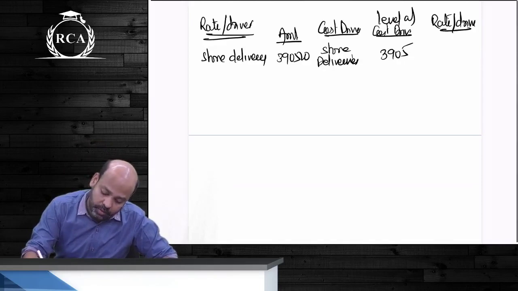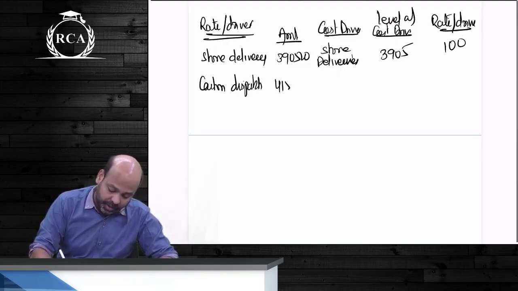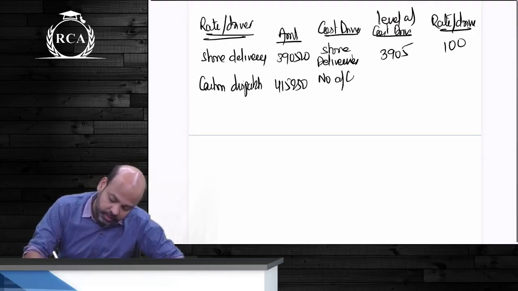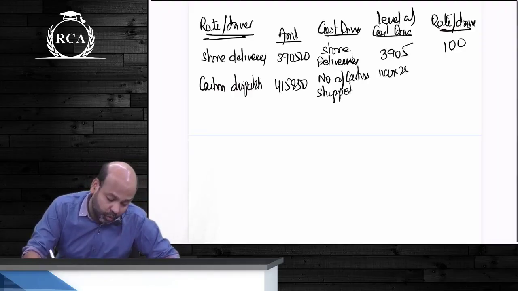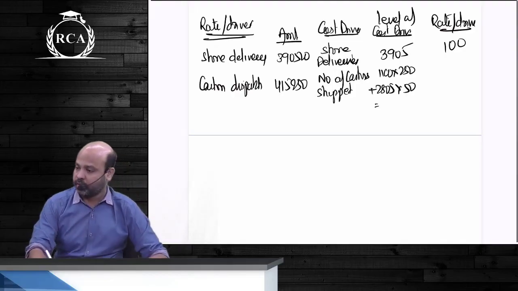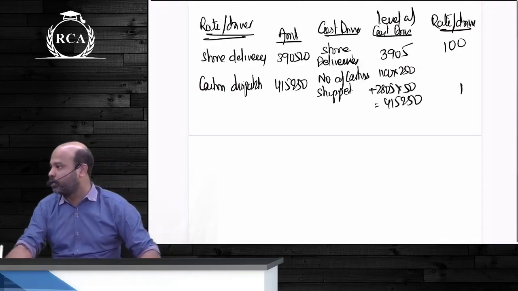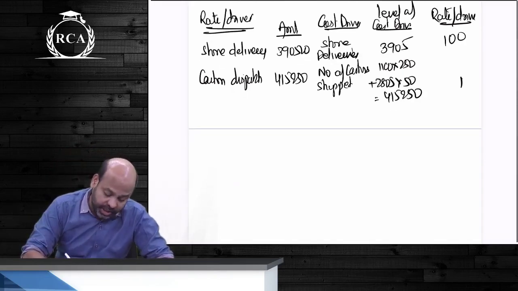What will be the rate per driver? 100 rupees. The second is cartons dispatched. The total amount is 4,15,250. This will be, guys, on the basis of number of cartons shipped. So this is given as per store delivery, guys. You will write 1,100 multiplied by 250, beta, plus 2,805 multiplied by 50. How much is this? 4,15,250. So the rate per driver, beta, would be 1 rupee. Yes or no, kids?